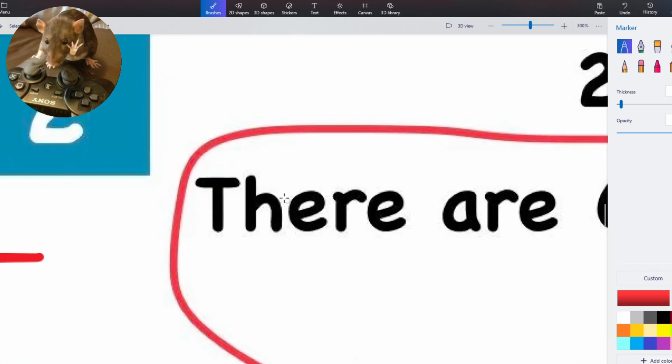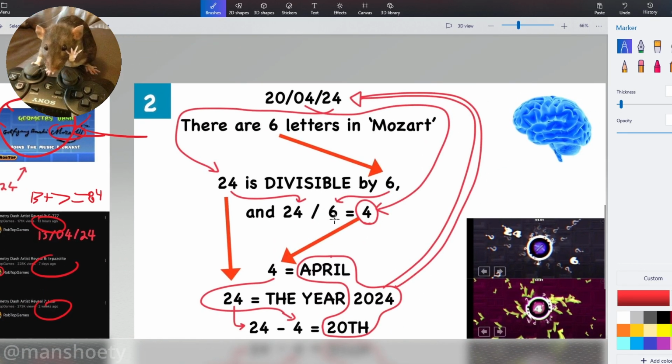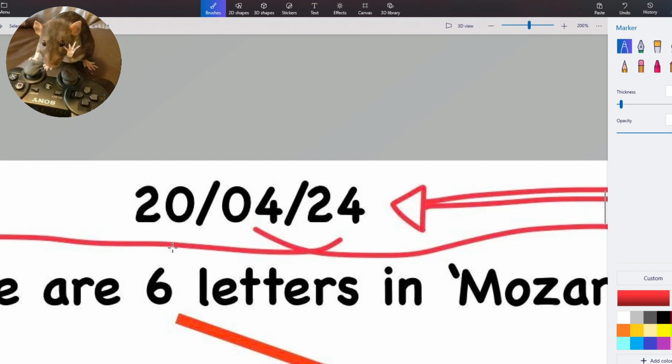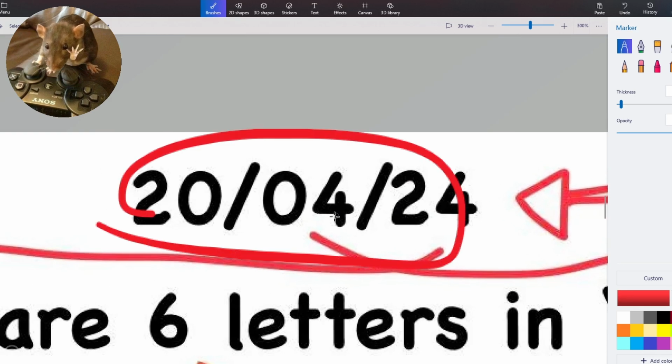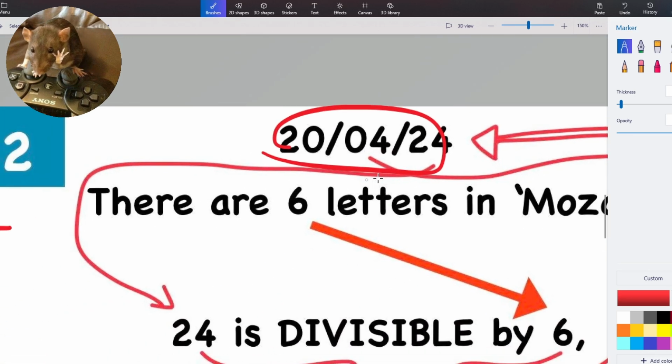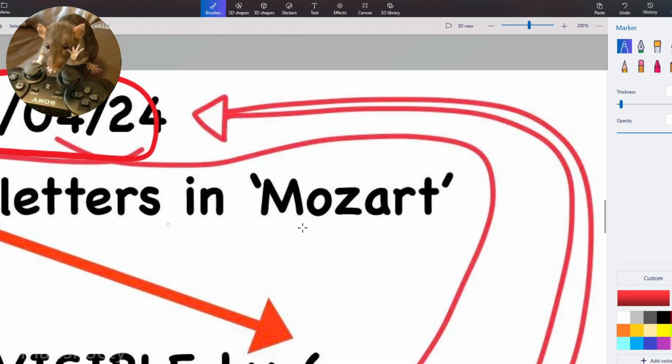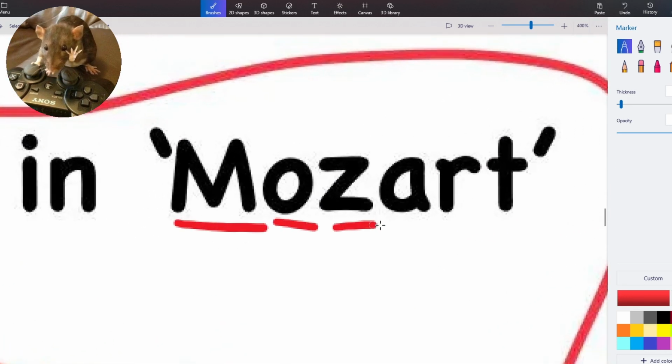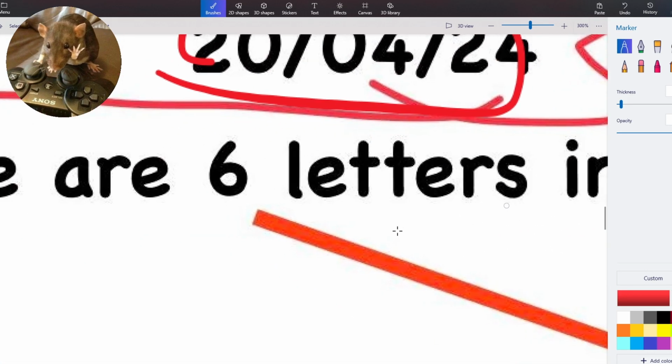All right, next evidence. Here we have a very simple, understandable flowchart of arrows. I'll explain it just in case you need it. So here we have the date 2004-24, which is when it's being released. So there are 6 letters in Mozart. We can count 1, 2, 3, 4, 5, 6. So there are 6 letters in the name Mozart.